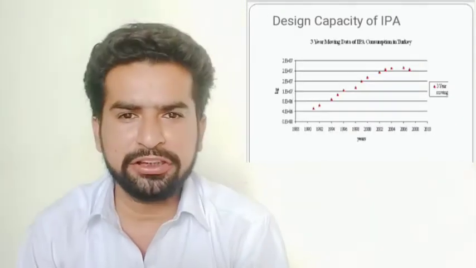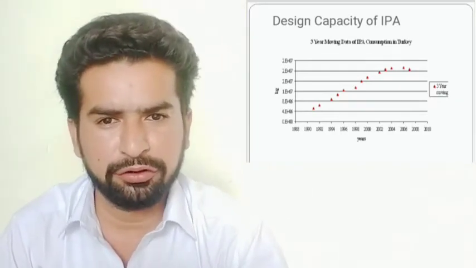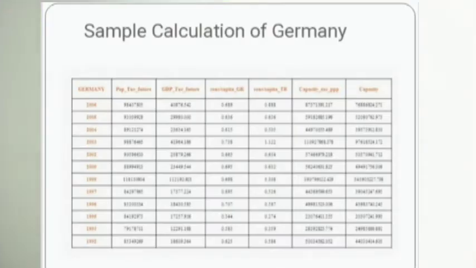Now, for the 3-year moving data of IPA consumption in Turkey, we will see that consumption of IPA in Turkey will increase over 3 years. The chart is given for the sample calculation of Germany: years, population, GDP, GR, TR, and capacity are given. Now, design capacity of IPA. We are taking Turkey data, with 5 years moving, 3 years moving projection models and consumption projections of IPA.